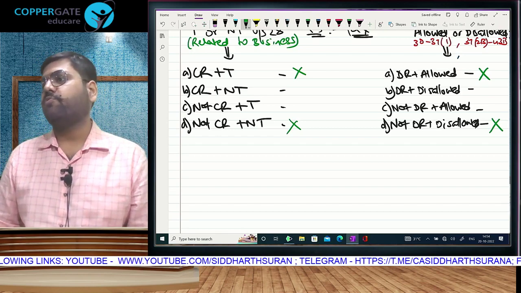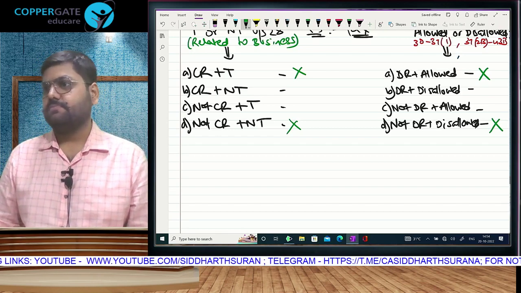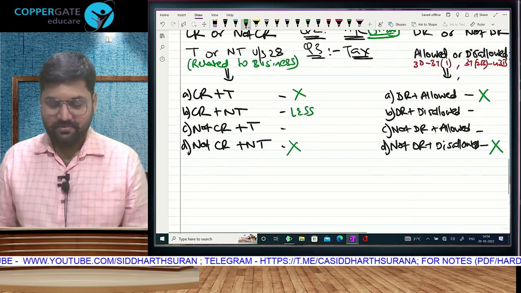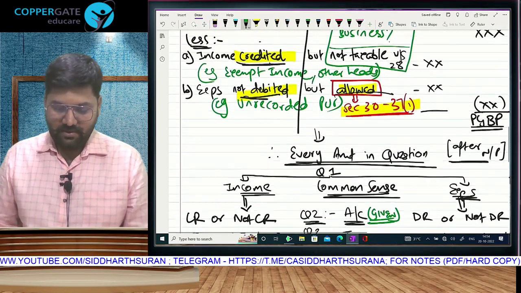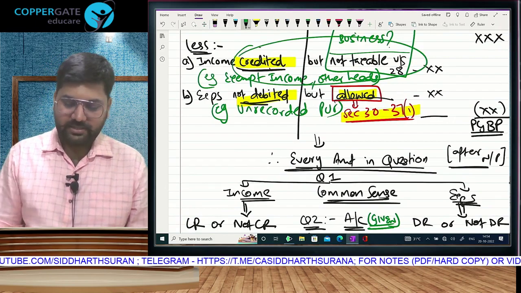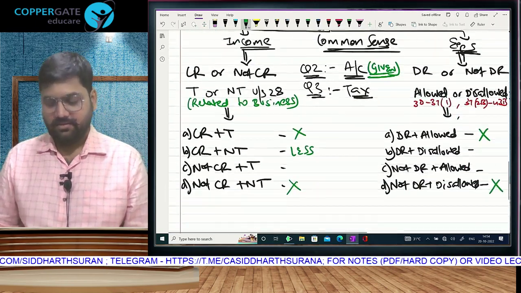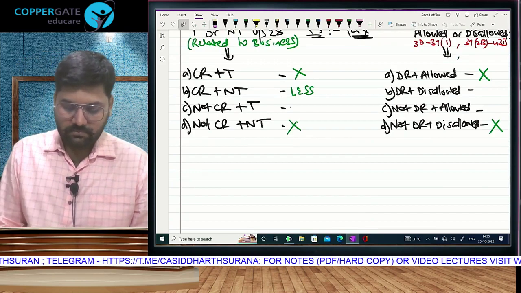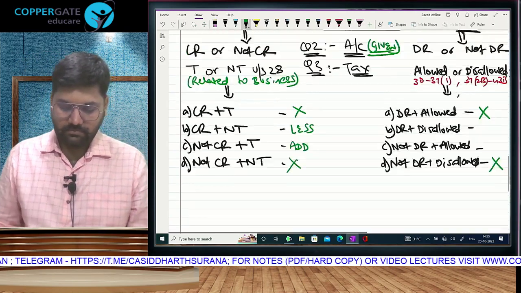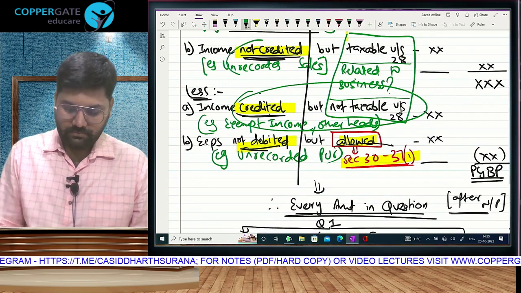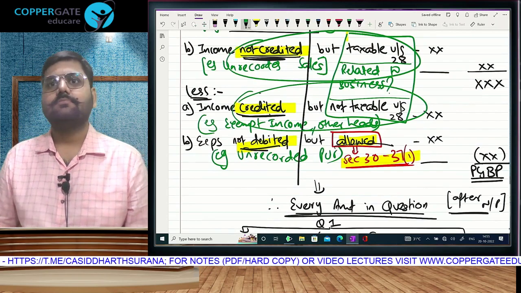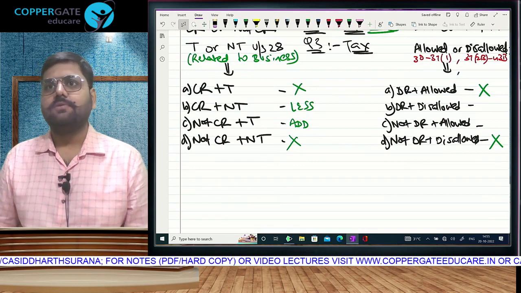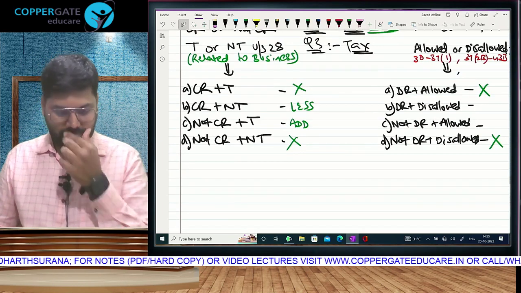Credited but you don't have to pay tax. Add less no effect. Yes. Sure? Yes. Listen, I'll show you magic. Income which is credited but not taxable. Correct? Let's go. Not credited and taxable. Debited and disallowed. Yes.